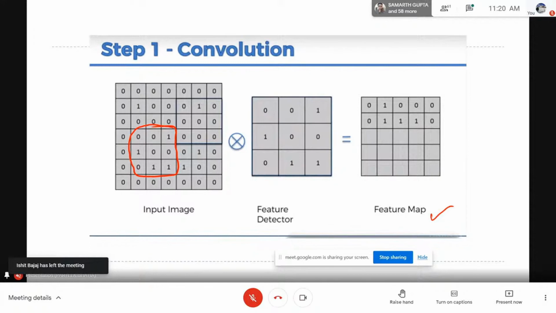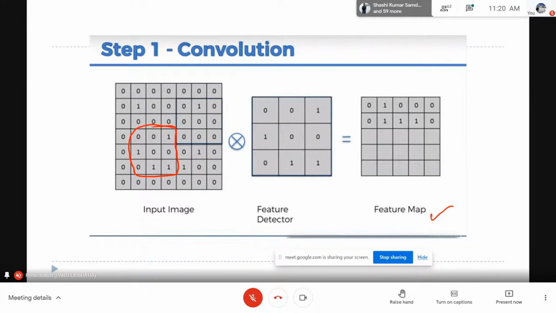And this is the beauty of the CNN model, that everything is controlled by the machine. Earlier we tried to use our own feature detector. We tried to use our brain to identify what the important features are, but we failed miserably in that. So now this task is given to the machine: you try random numbers and then optimize that particular feature detector. The model automatically learns the best feature detector through the training process by using forward and backward propagation, and then finds the optimized numbers for this.